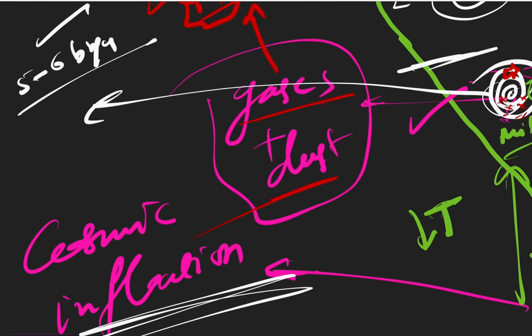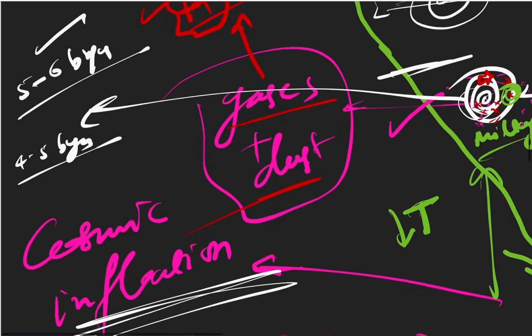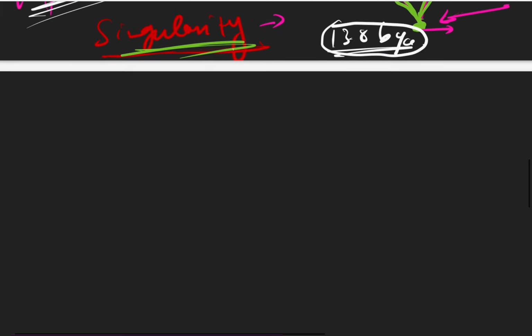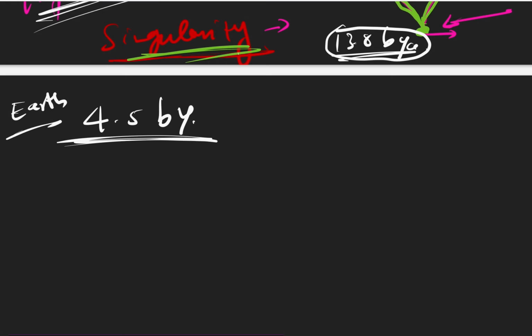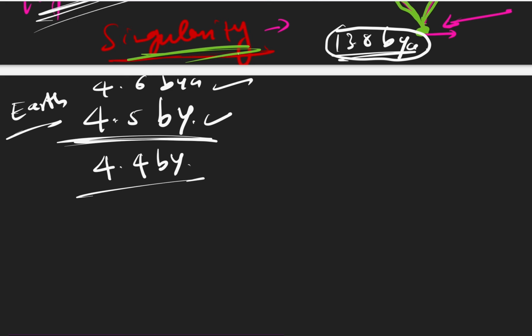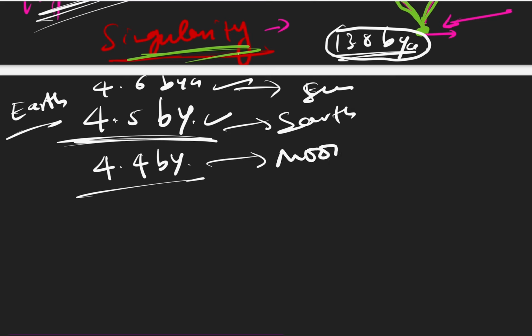After this, around 4 to 5 billion years ago, planets started forming around the stars. Now, exactly what is the age of Earth? The age of Earth is 4.5 billion years. That means Earth formed 4.5 billion years ago. Our sun was formed 4.6 billion years ago, and Earth formed 4.5 billion years ago. The Moon formed 4.4 billion years ago. So this is the Sun, this is Earth, and this is our Moon.